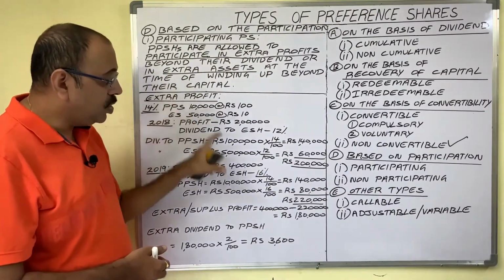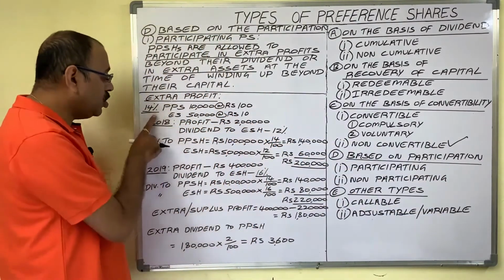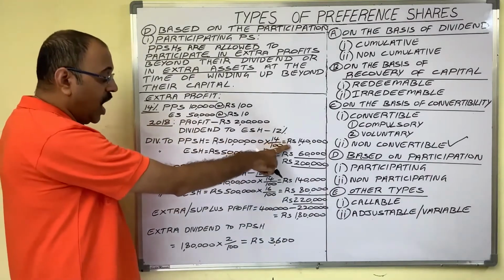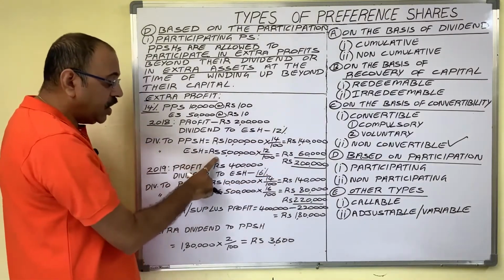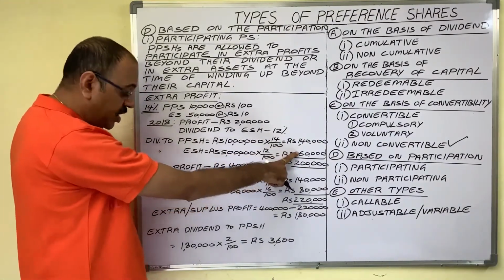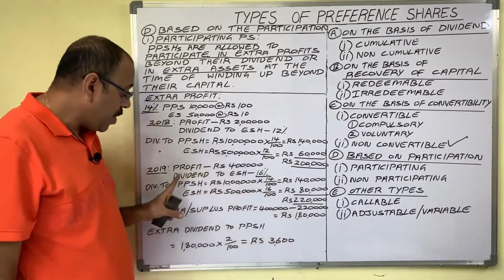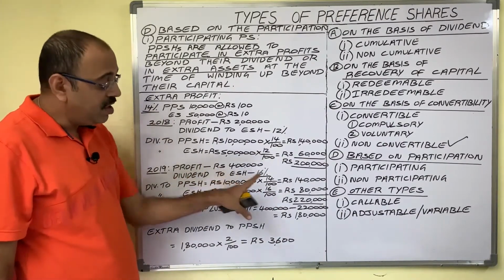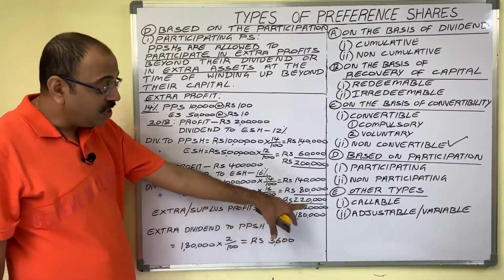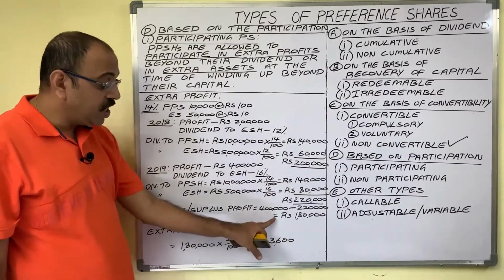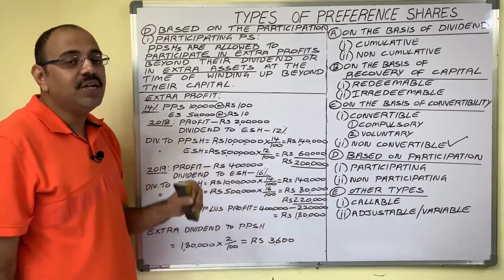Suppose the company issued non-participating preference shares. Then what happens? In 2018, non-participating preference shareholders get a 1,40,000 dividend and equity shareholders take a 60,000 dividend. In 2019, even though there is surplus profit, non-participating preference shareholders get the 1,40,000 dividend only. They cannot participate along with the equity shareholders when equity shareholders are taking profits. So this surplus profit belongs to equity shareholders.